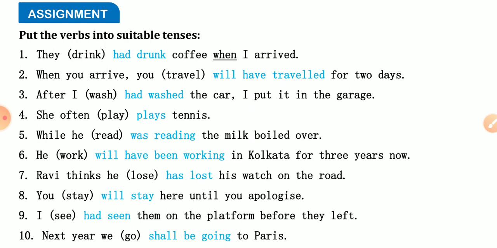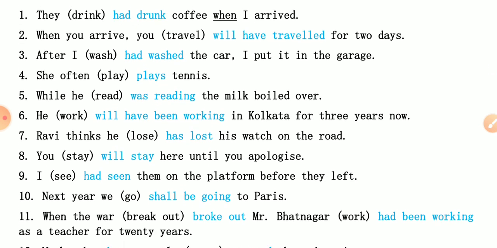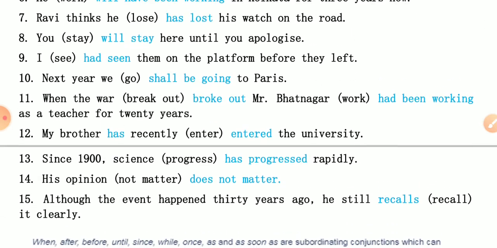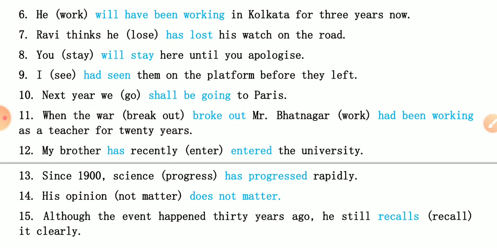Next year we are going to Paris. Next year, just some time before we have studied this thing, that future continuous tense can be used in place of present continuous tense with future expressing words. The next thing we are to learn: when the war broke out, Mr. Bhatnagar had been working as a teacher for 20 years.